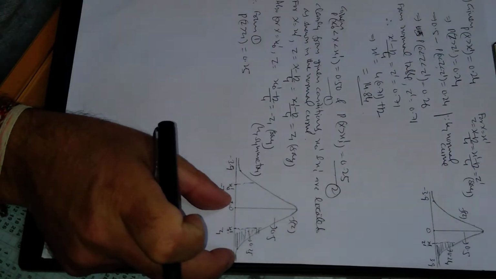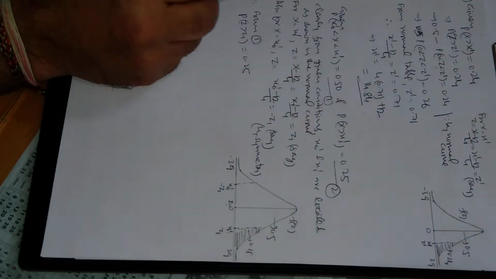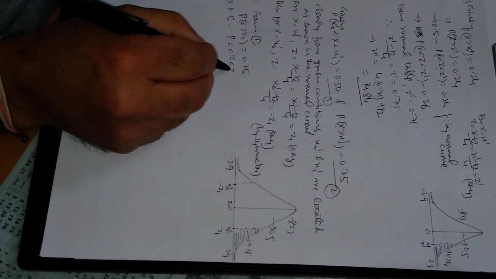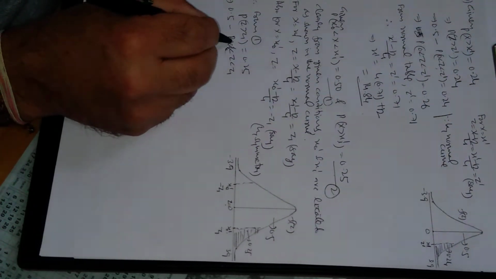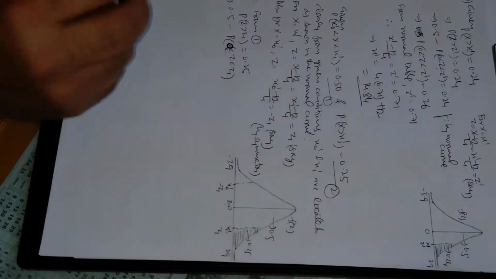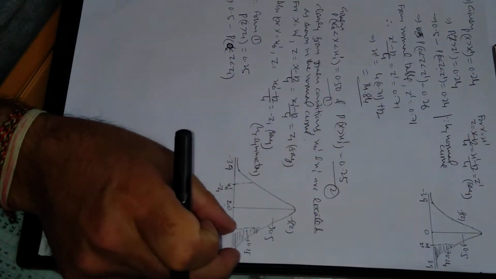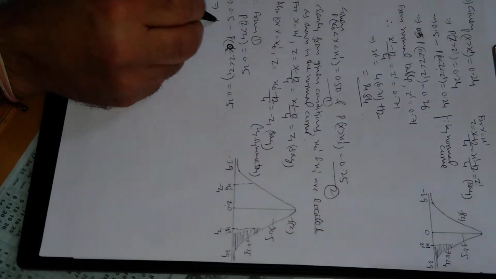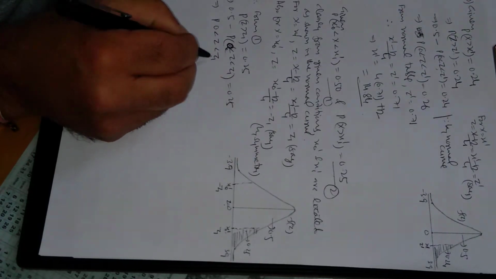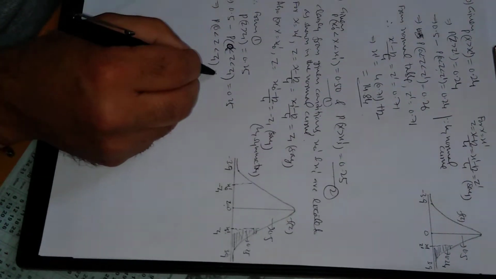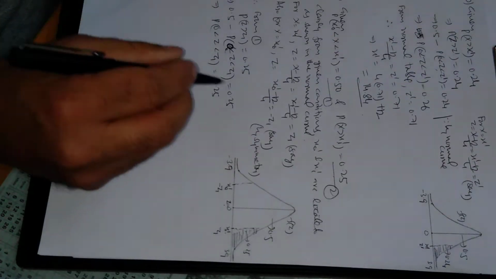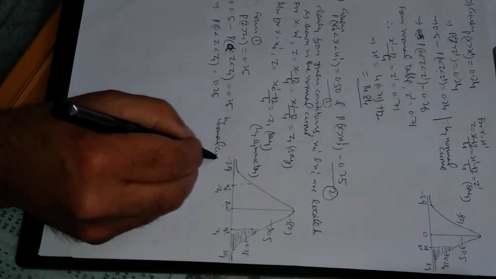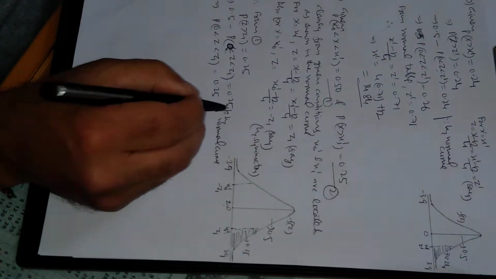If from the total 0.5 you subtract the probability from 0 to z1, we are left with the shaded portion. So the probability 0 less than z less than z1 is 0.5 minus 0.25, which is 0.25. This is clear from the normal curve diagram.